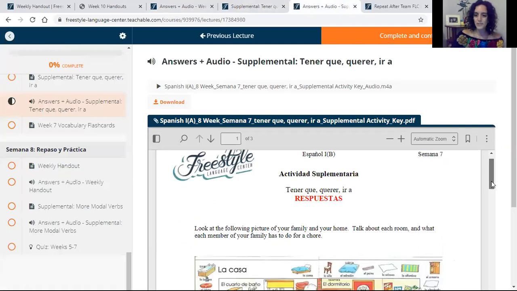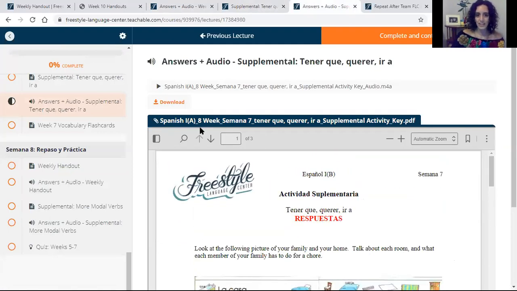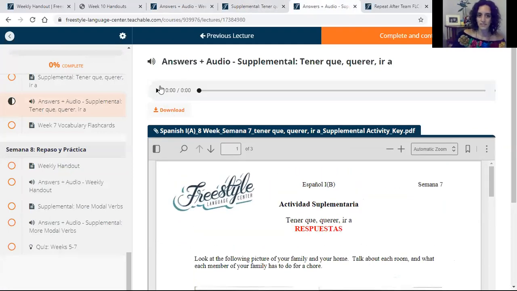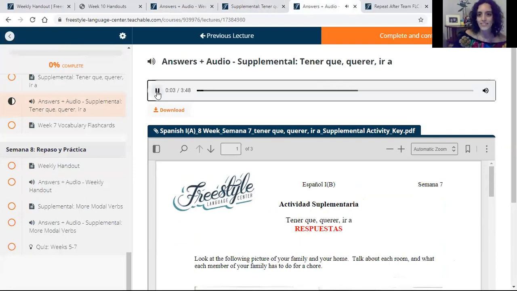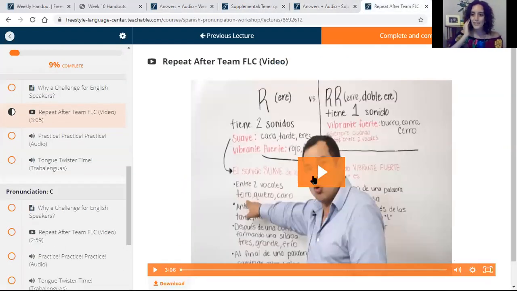And again, you also have an answer key and audio to go along with it, right? Okay, so be sure to take advantage of that. And finally, again, if you can watch this video from our pronunciation workshop, the R versus the double R, that's going to be our sound to focus on for dictation this week. Okay?